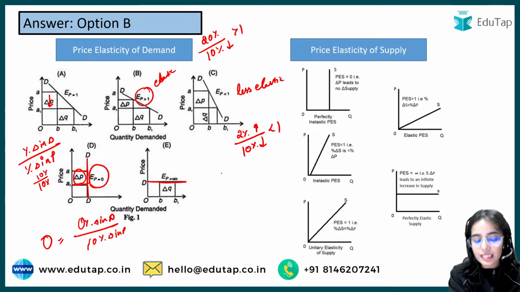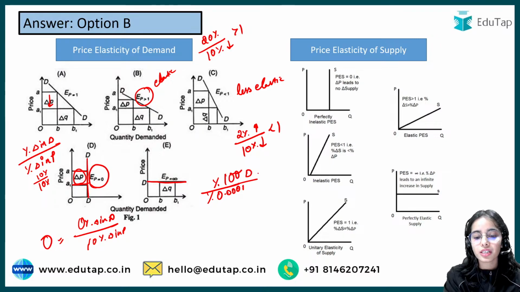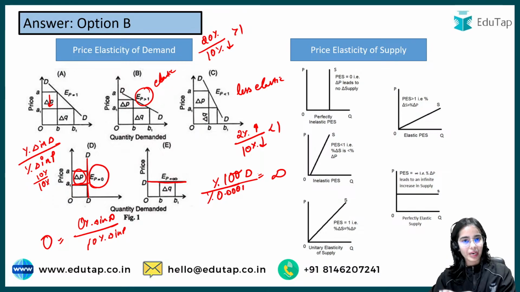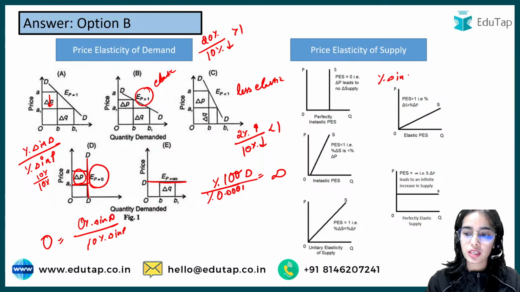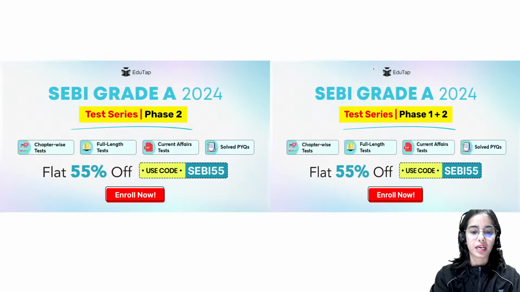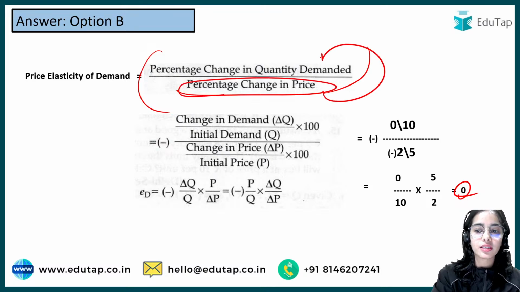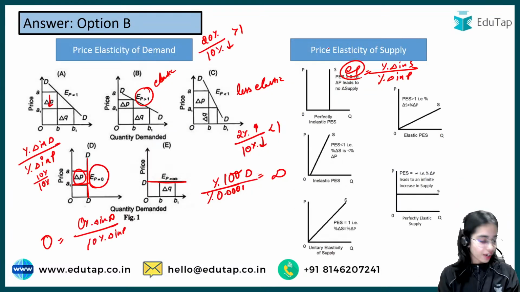Perfectly elastic demand means that with a negligible, zero, infinitesimally small change in price, there will be a huge change in the demand. So that is nearly infinite. Similar is the price elasticity of supply: with the percentage change in price, what is the percentage change in supply? That is shown by the price elasticity of supply. Price elasticity of demand shows us that with the percentage change in price, what is the percentage change in quantity demanded. So that we have understood. Any question?